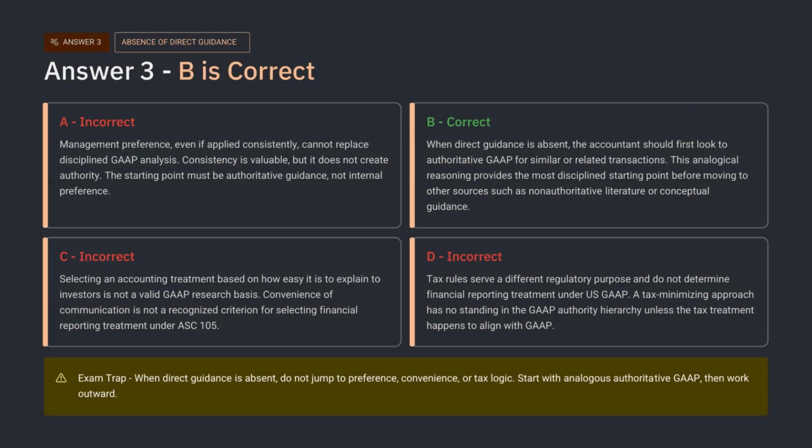The correct answer is B. When no direct authoritative guidance exists, the accountant should first consider accounting principles for similar transactions or events within authoritative GAAP. Option A is wrong because management preference does not create accounting authority. Option C is wrong because ease of explanation is not a valid GAAP selection criterion. Option D is wrong because tax rules do not determine financial reporting under US GAAP. The key point is that professional judgment still starts with authority, not preference.